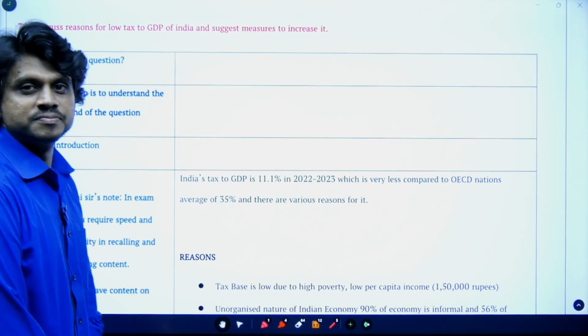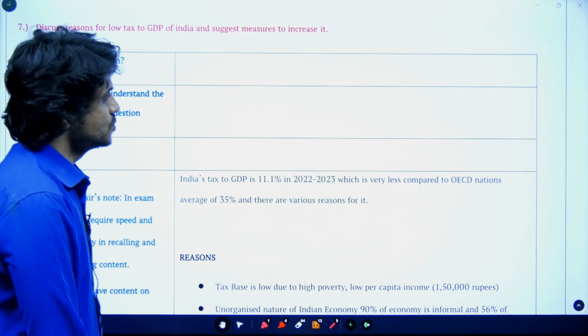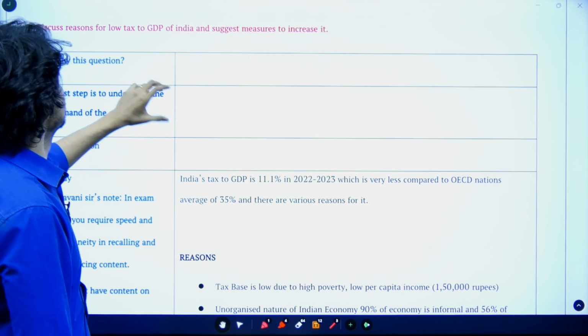Next question. Discuss reasons for low tax to GDP of India and suggest measures to increase it. What could be an introduction for this?